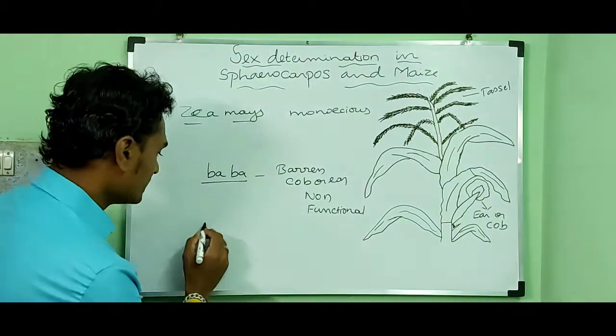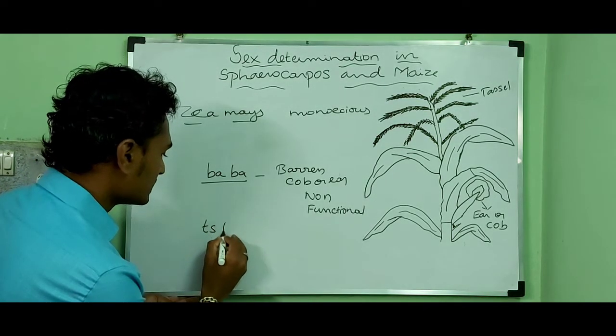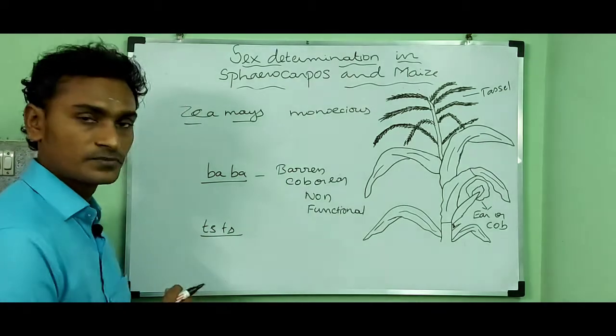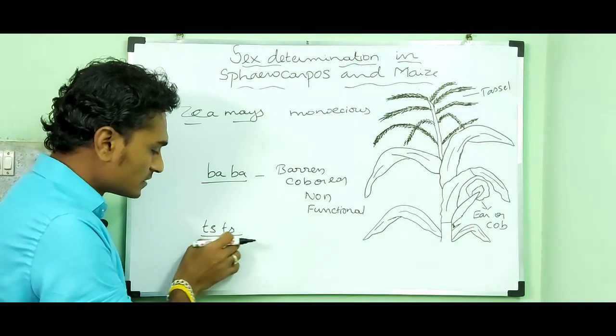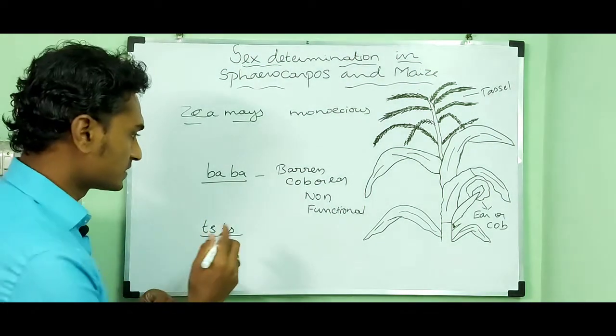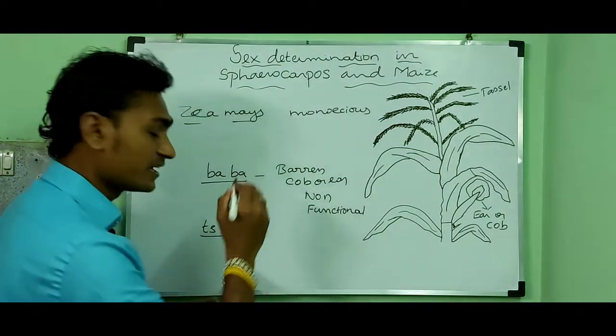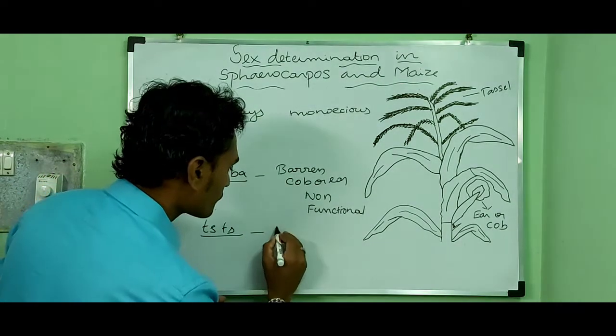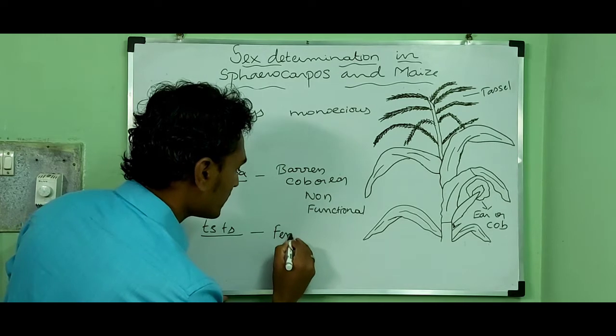Similarly, in TS, it is also the genes which are in homozygous recessive condition, which makes the male floret into female floret.